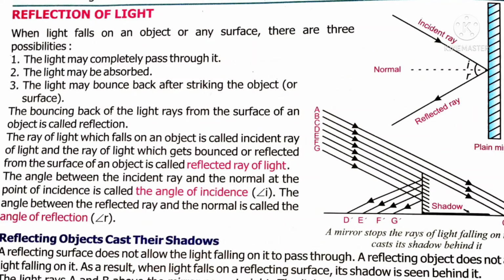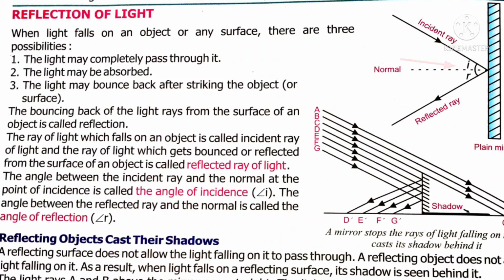This is called the incident ray, this is called the reflected ray. And what is the normal ray? You have to draw a perpendicular line like this from the surface. This perpendicular line is called the normal ray. Now we have to learn two more things: what is the angle of incidence and what is the angle of reflection? The angle of incidence I is the angle formed between the normal and the incident ray.